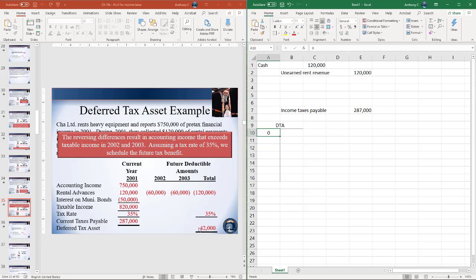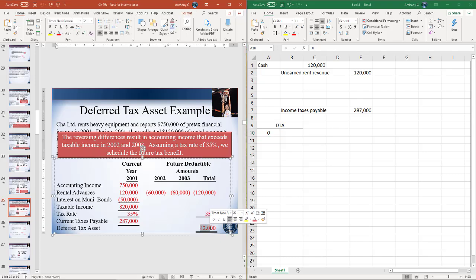And in this case, we're trying to get to an ending balance of $42,000. So to get to an ending balance of $42,000, we'll make a plug here for a debit of $42,000. So this is our plug. Since we made a debit here to DTA, we'll also make a debit in our journal entry to reflect that increase.